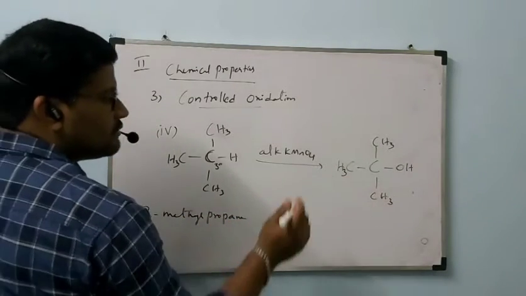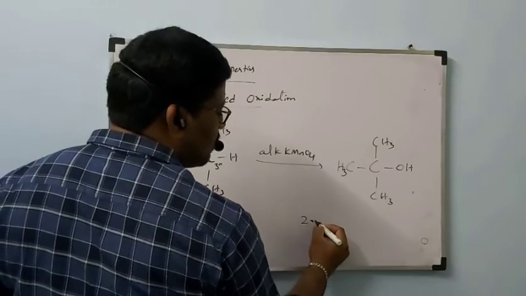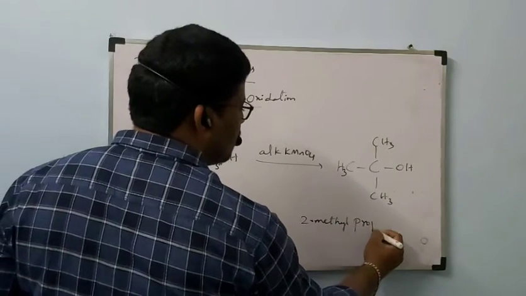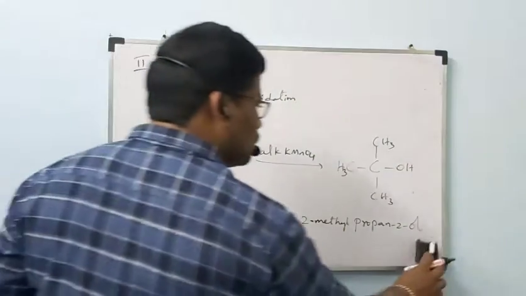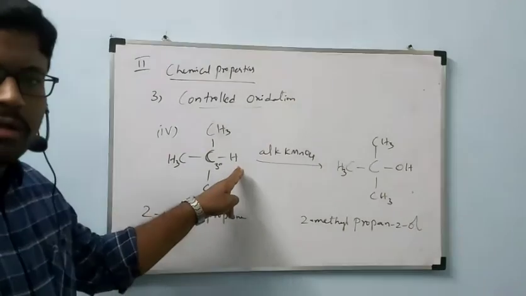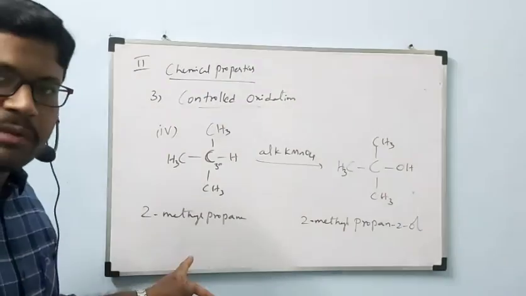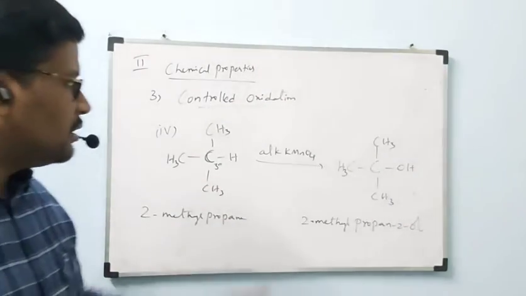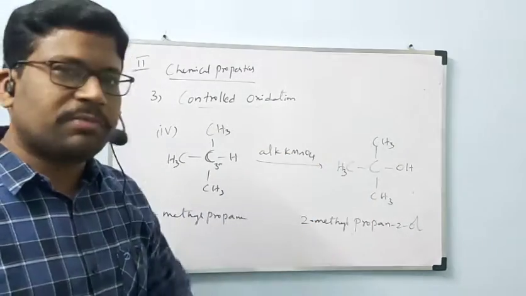2-methylpropane. The name of the product compound is 2-methylpropan-2-ol. This is the fourth reaction. If a tertiary carbon contains hydrogen, this type of compound, 2-methylpropane, undergoes oxidation with alkaline KMnO4, another reagent, to form this product.